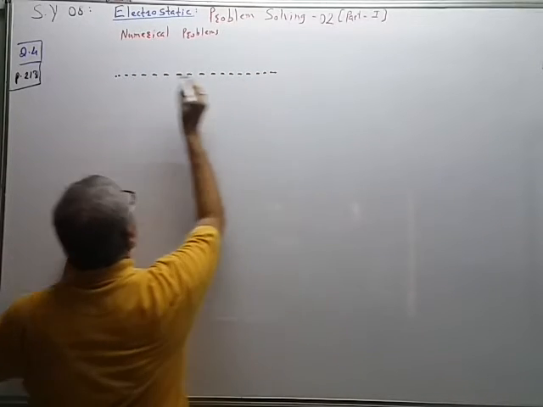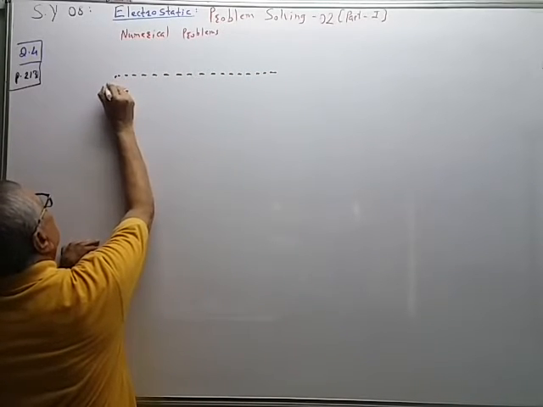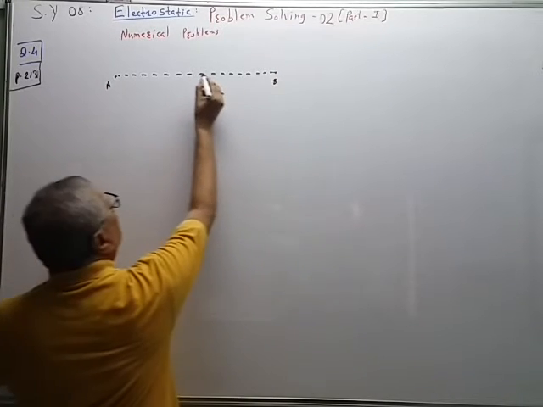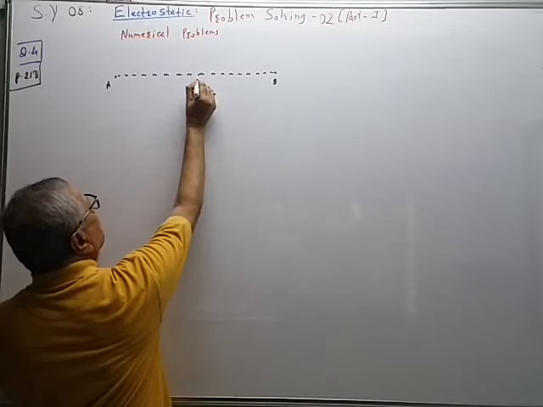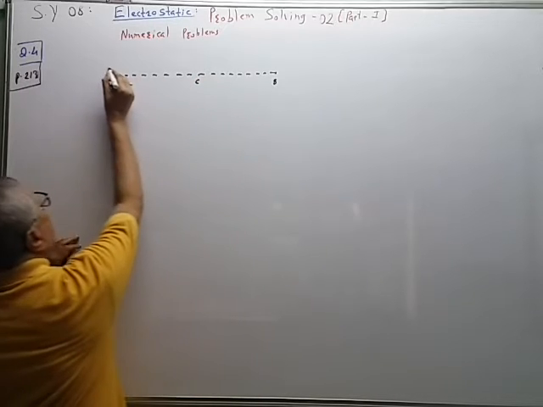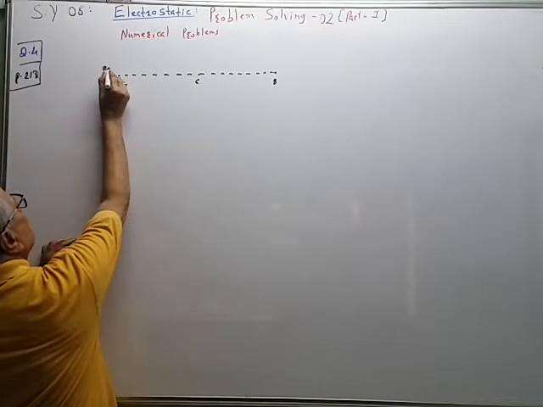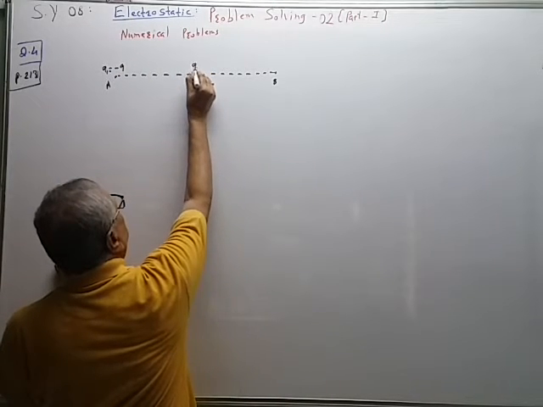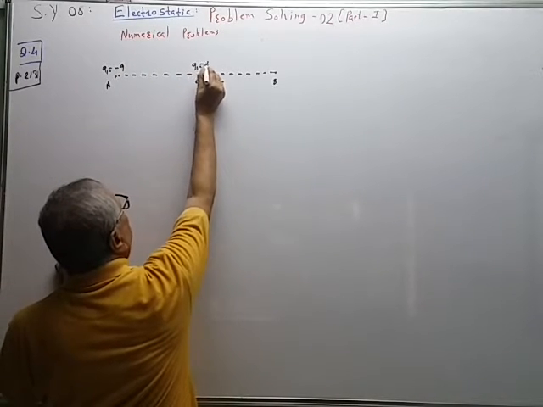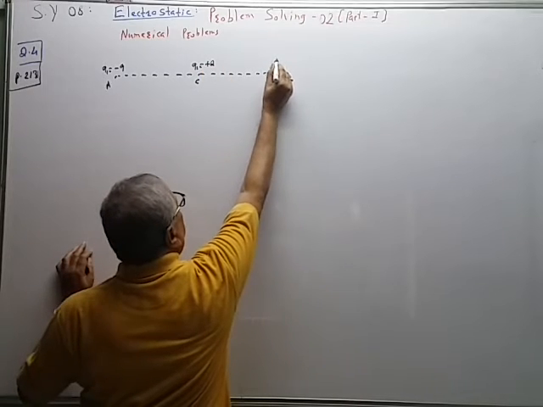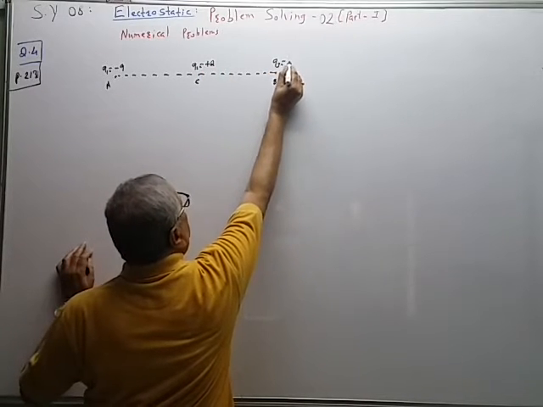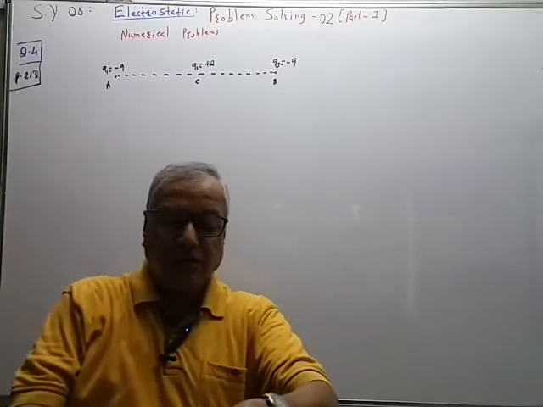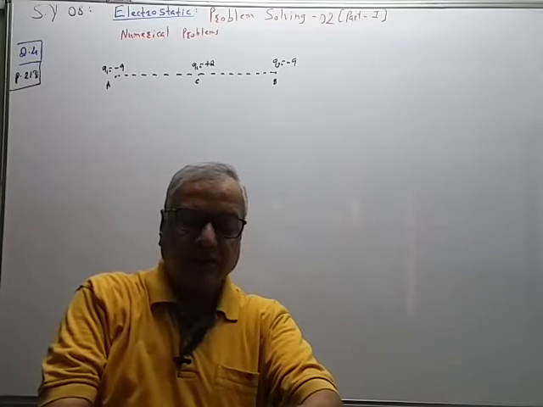Suppose this is the straight line A, B, and this is the center C. So here the charge Q1 is equal to minus Q is kept. Here the charge Q2 is equal to plus Q is kept, and here the charge Q3 is equal to minus Q is kept. So these are the three charges. They are equidistant like this.